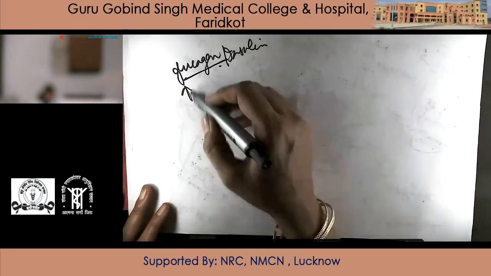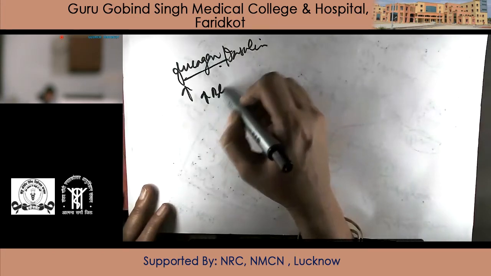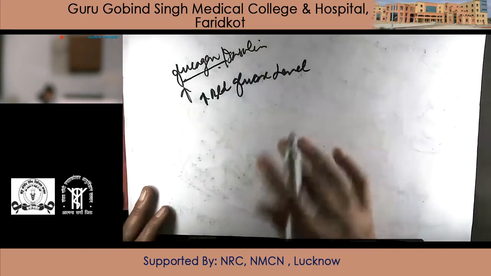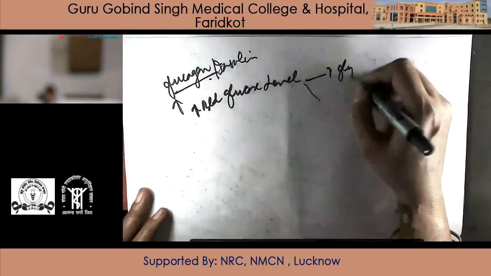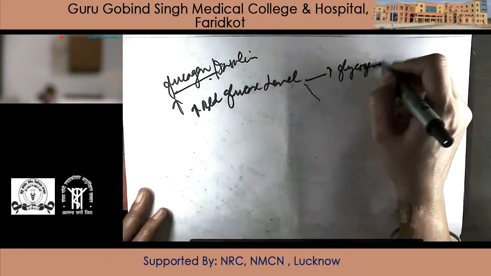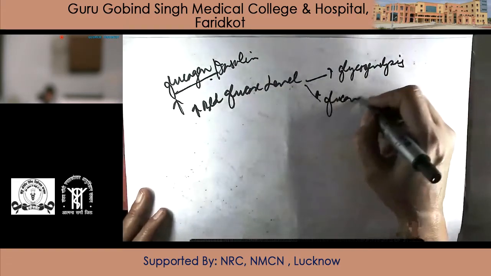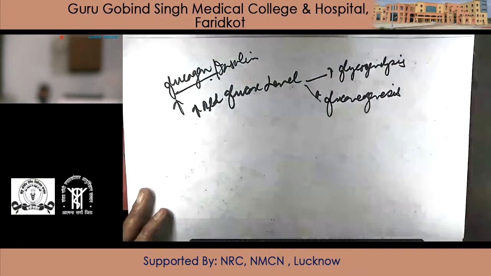This will lead to an increase in blood glucose level, mainly because of increased glycogenolysis, increased gluconeogenesis, and decreased glycolysis.